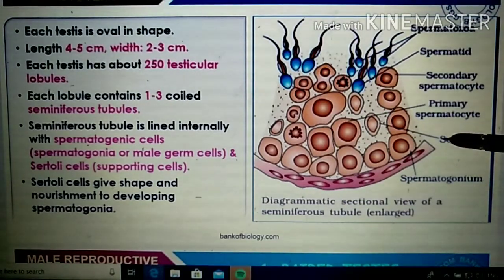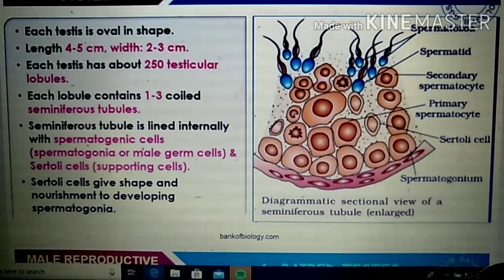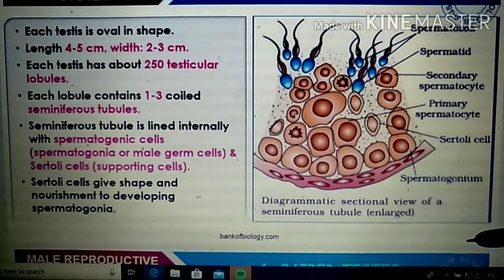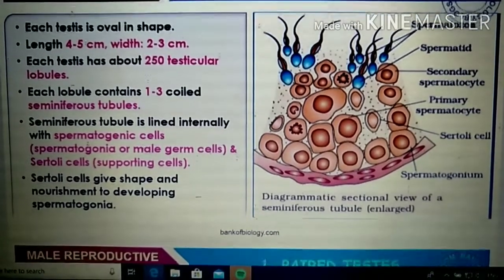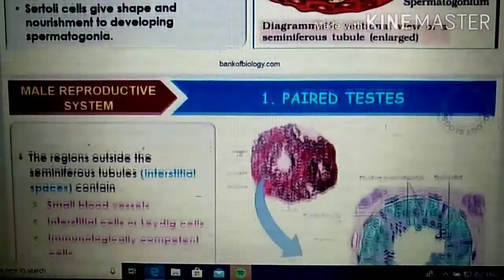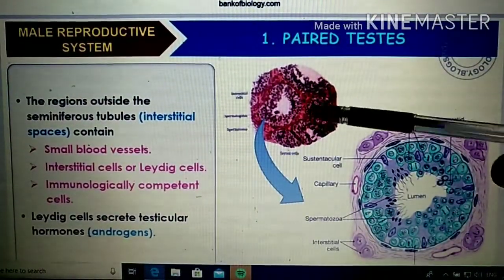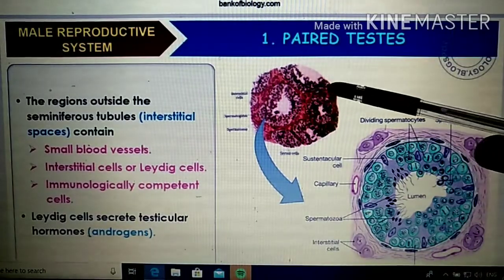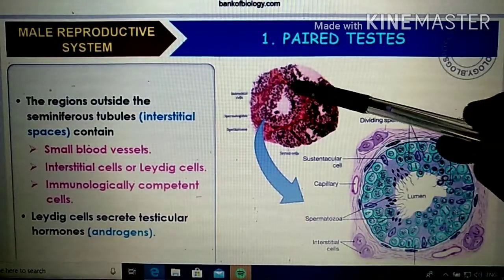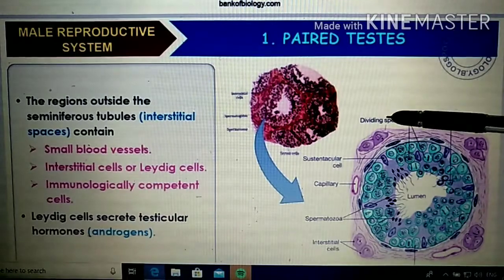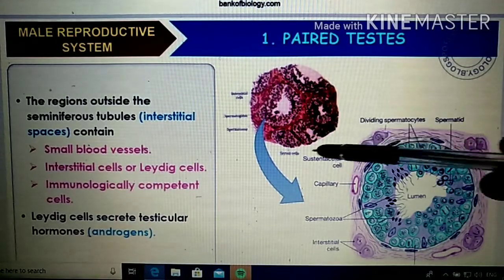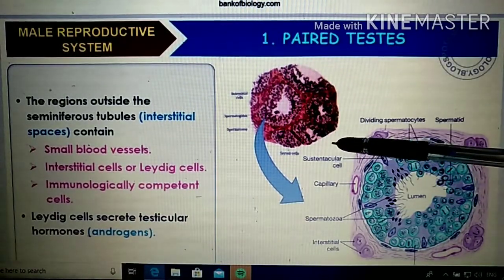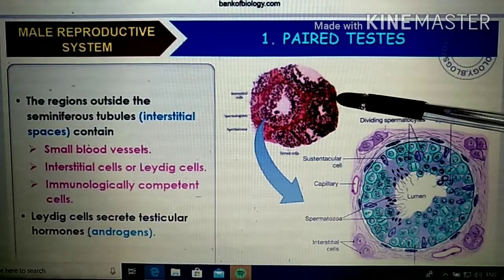This is the seminiferous tubule, which is lined internally, and two types of cells are present inside. One is the spermatogonia and the other one is the Sertoli cells. Now here, this is the sectional microscopic view of a testis, right? This one you are seeing here is one seminiferous tubule, this is the second one, this is the third one, like that. One to three will be present, and more than that also there will be, that's nothing.